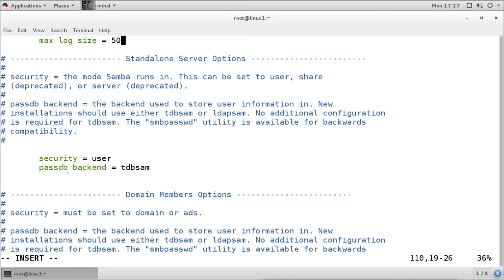Now the other option is passdb backend file, and that is the tdbsam file. This file is required to have a database of user authentication. In a Windows environment, when you want to authenticate someone, the user information, that means username and password, is stored in the SAM file. SAM stands for Security Account Manager file.